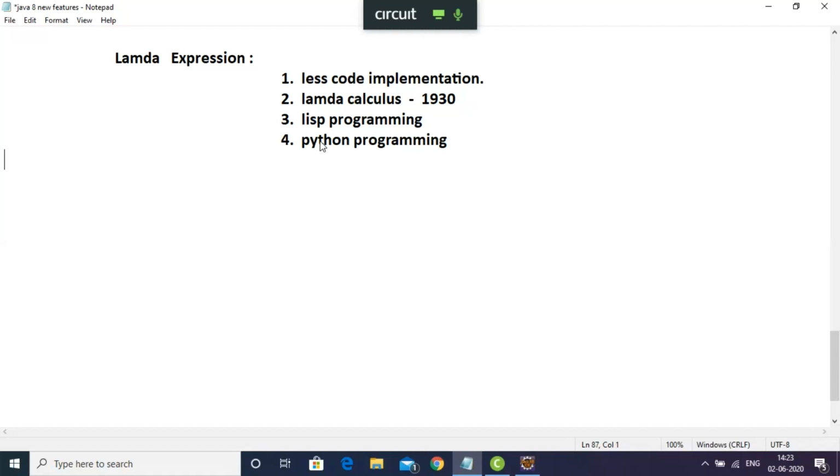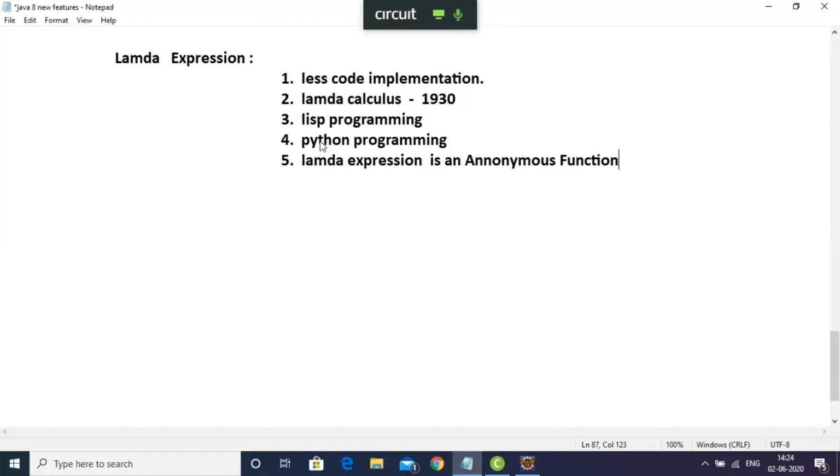So I'm saying another term, lambda expression. The fifth point about lambda expression is that lambda expression is an anonymous function. I'm just saying that lambda expression is an anonymous function.